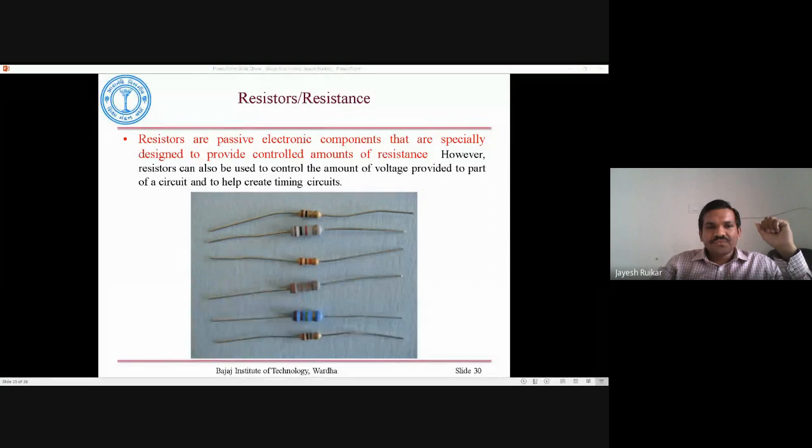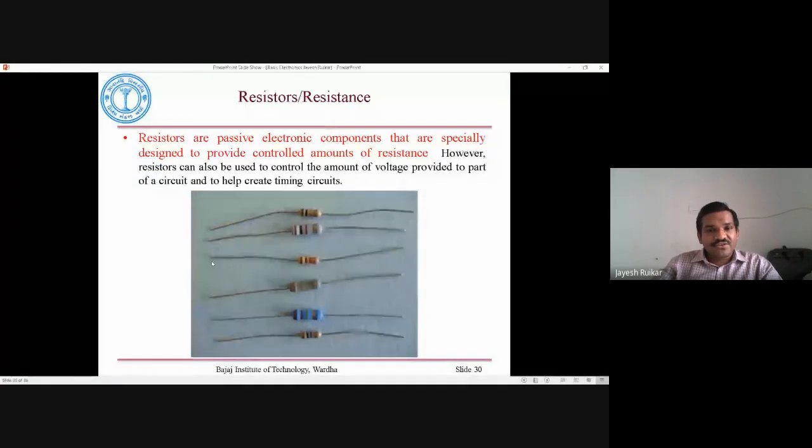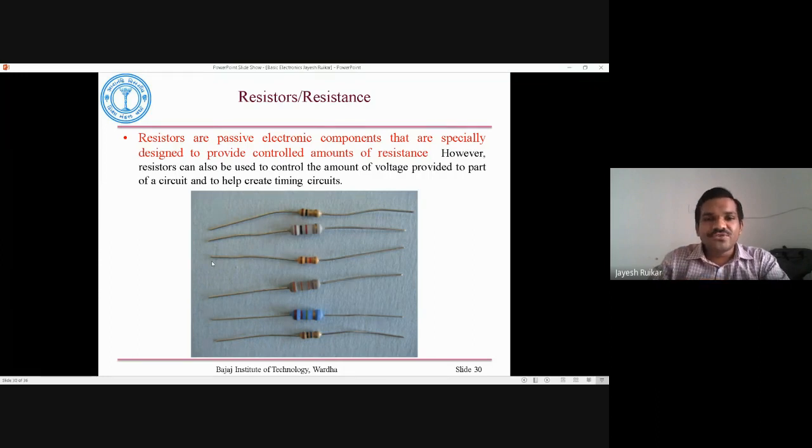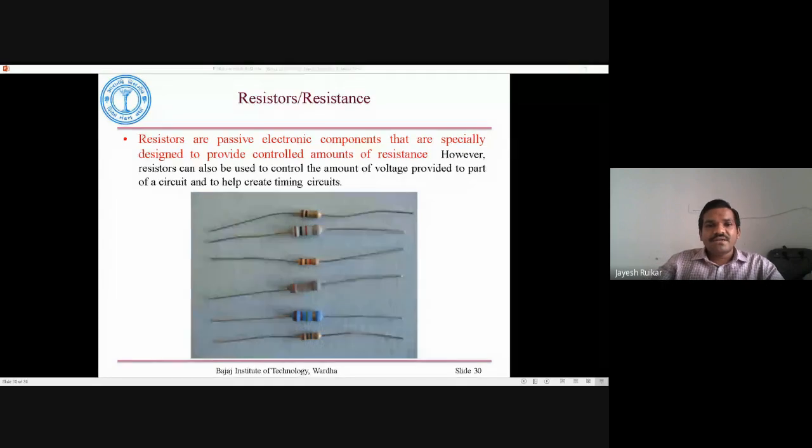However, a resistor can also be used to control the amount of voltage. That's why in the earlier slides I gave that resistors can be used to limit the current in a circuit, or to limit the voltage, or as a voltage divider, which I have written here.